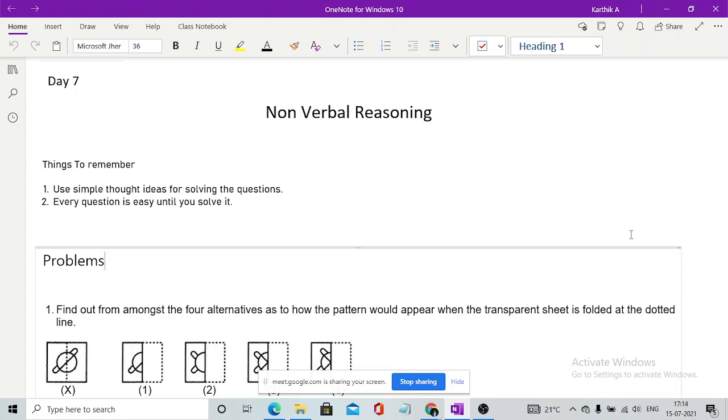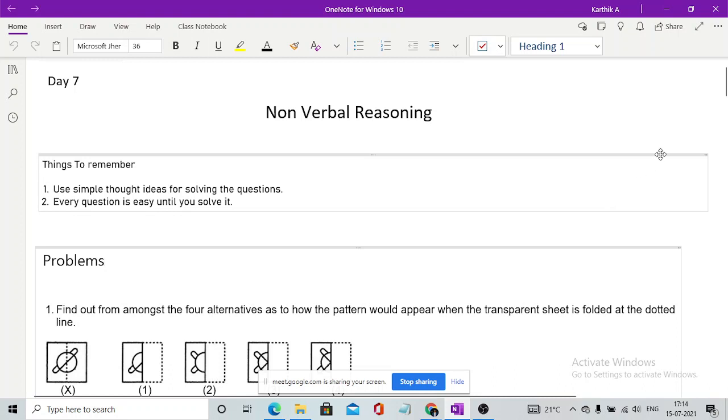Then if you fold something, or if they give you an image where you should find the next image, you should imagine these things. If you are good at imagining things in a realistic way, these things would go easy. And the second thing to remember is every question is easy until you solve it. By seeing the question you may think, this is tough, hard, I couldn't do it. Just calm down, be cool, and just solve it.